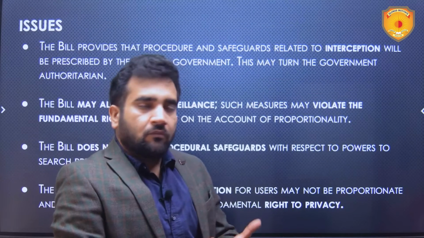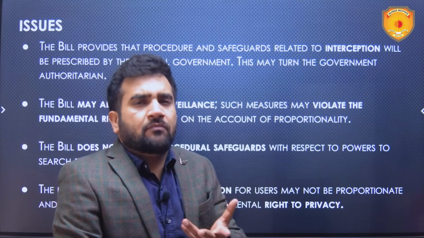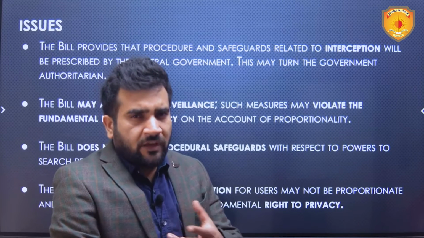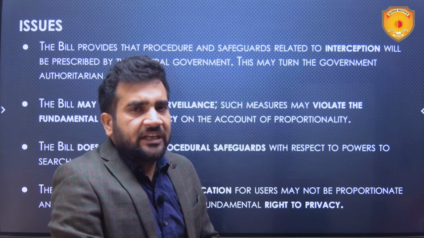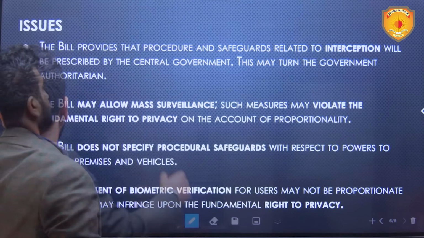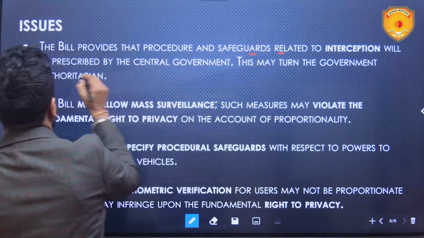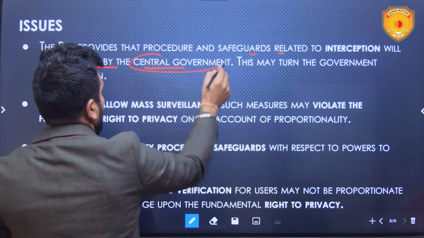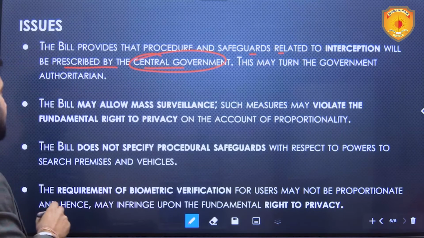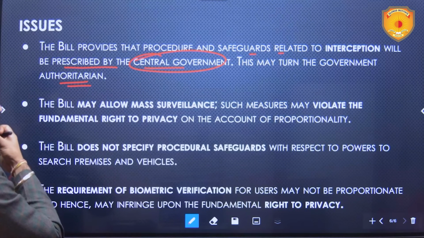Now, definitely there are some issues with respect to the bill, and by now you may be able to sense what kind of issues are there. But we will be dealing with it in detail. The bill provides that procedure and safeguards related to interception will be prescribed by the central government. The central government will have overarching powers. This may turn the government authoritarian.